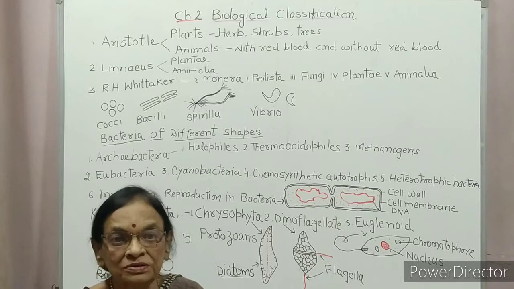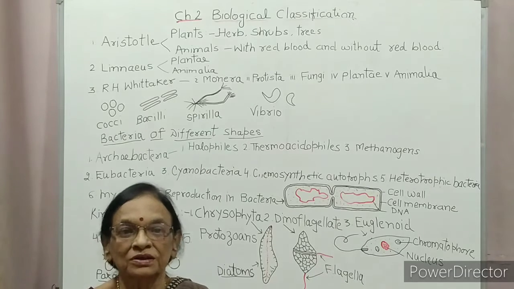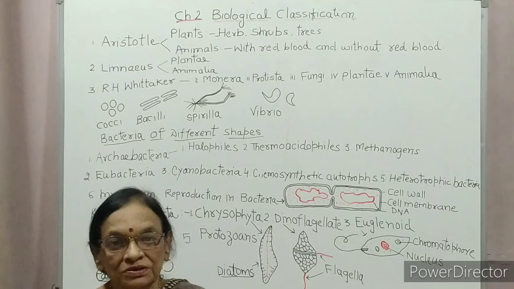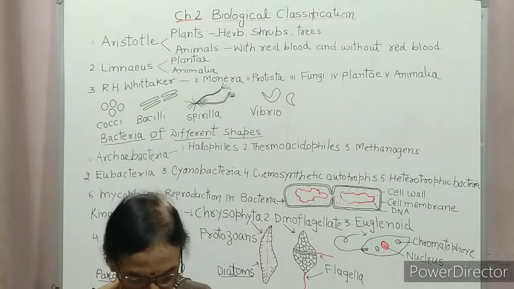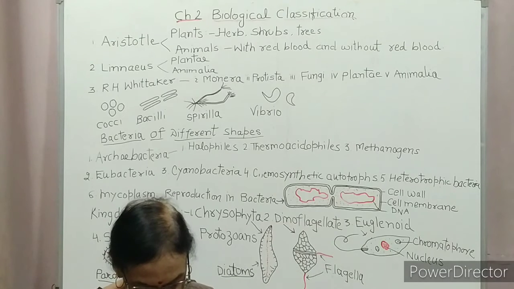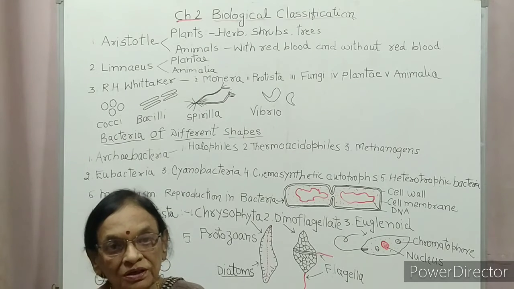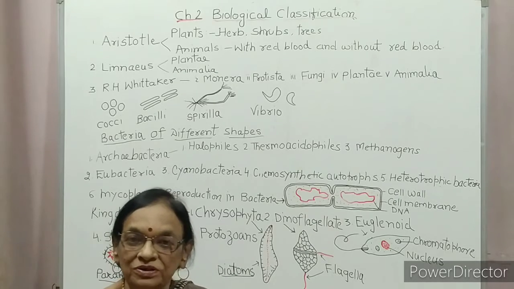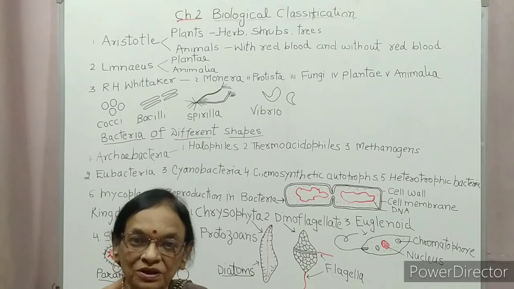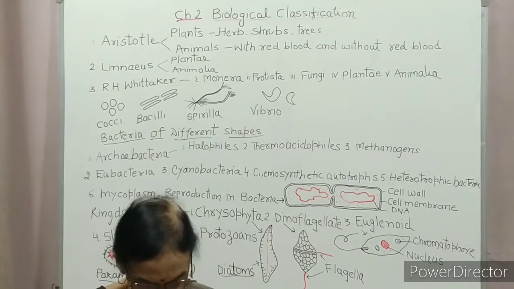Now, this system of classification was inadequate. It was not enough to explain the systematic position of organisms, because in his classification he kept the eukaryote and prokaryote together. Eukaryote have well developed nucleus and prokaryote have primitive nucleus.